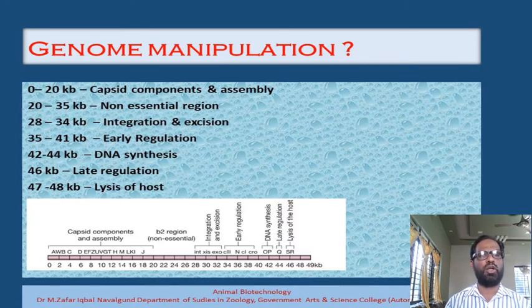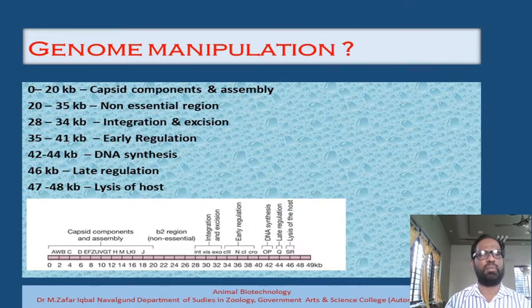Why do we call it a non-essential region? Because if we remove this particular DNA from the bacteriophage genome, nothing will happen, and because of this reason we call it a non-essential region. Within this non-essential region, between 28 and 34, there are genes which are responsible for the integration and excision.